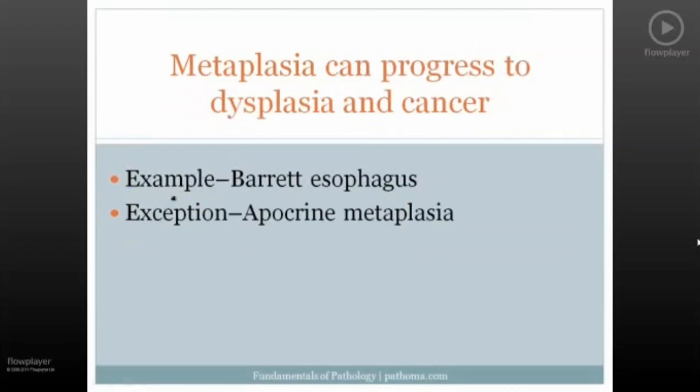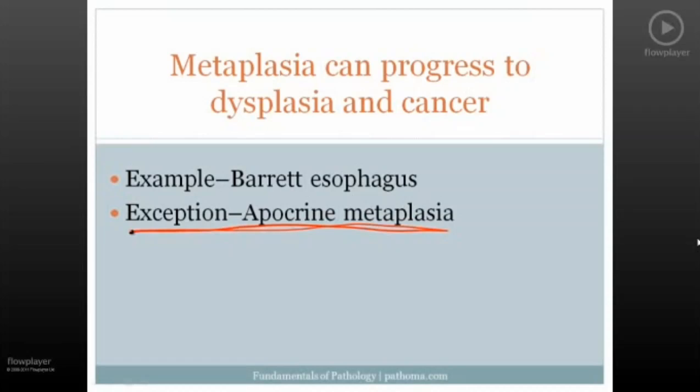Now, another important high-yield point is that metaplasia can progress to cancer. This is a very important point. And I think we all would appreciate the fact that Barrett's esophagus is a risk factor for the development of adenocarcinoma of the esophagus. And we'll talk about adenocarcinoma of the esophagus in much more detail when we cover the GI lecture. Now, one very important exception, which becomes commonly tested, is that apocrine metaplasia does not increase the risk for cancer.